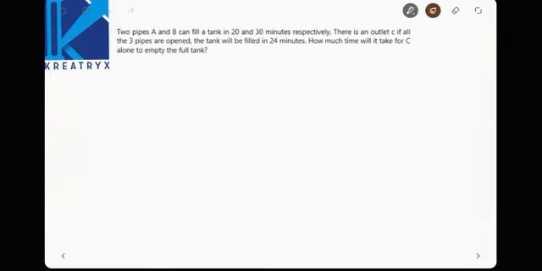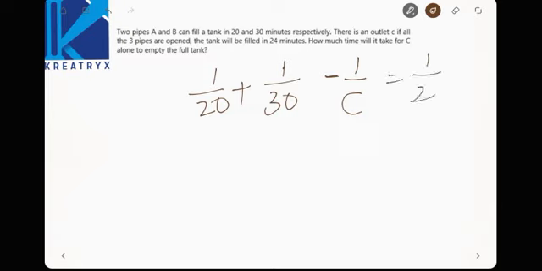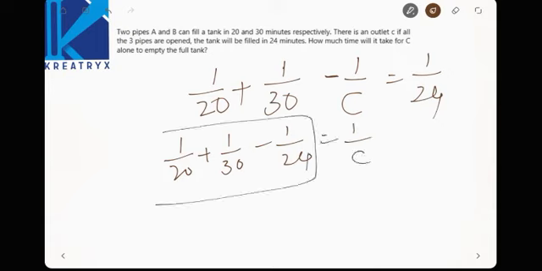2 pipes A and B can fill a tank in 20 and 30 minutes. There is an outlet C. If all 3 are open, the tank will be filled in 24 minutes. How much time does C take alone? See here. A can fill 1 by 20th part, B can fill 1 by 30th part in 1 minute, and there is an outlet, meaning negative work, 1 by C. If all 3 are open together, it takes 1 by 24 to fill the tank. Now see here, 1 by 20 plus 1 by 30 minus 1 by 24 is equal to 1 by C. Find out 1 by C.